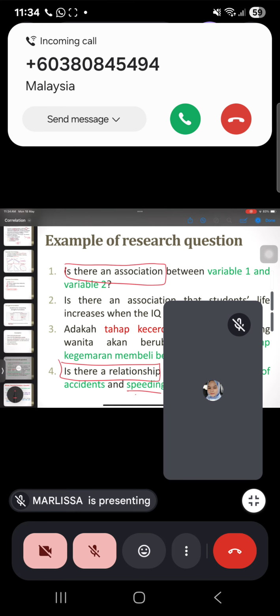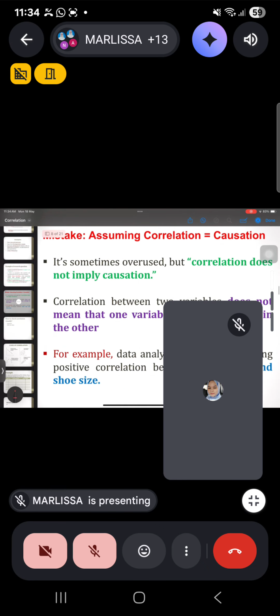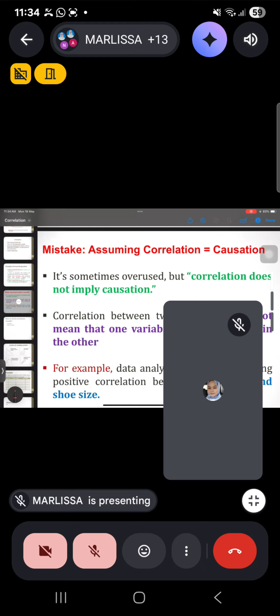So you need to make sure for your research question and objective, you need to have IV and DV in them. You cannot only have DV only for your research question or IV only. You need to have both of them in the research questions, so that when you look at your research questions and objective, you are able to identify what is the IV and what is the DV. Okay, so assuming correlation.